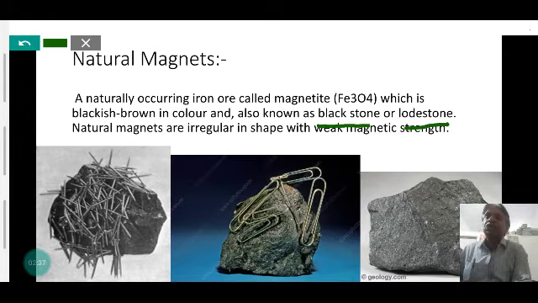Natural magnets are irregular in shape, as given in the figure. They have the property to attract iron objects, magnetic substances. So they are not very useful now, but in the ancient and medieval age, they were used for navigation to find the direction. When suspended in air, it always aligns towards the north and south direction, so it is also called lodestone.